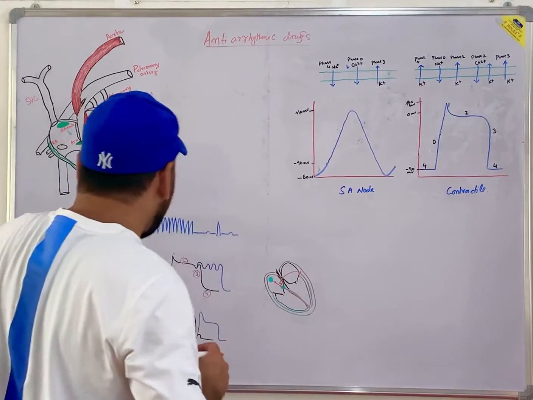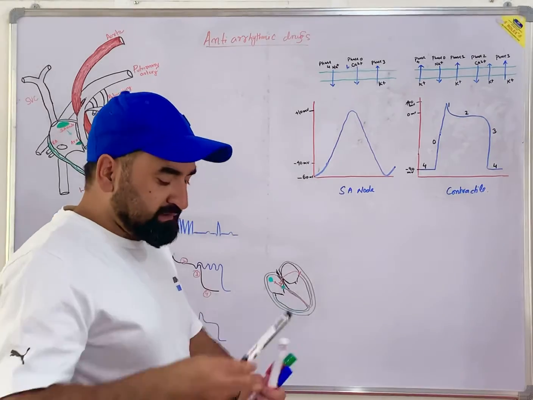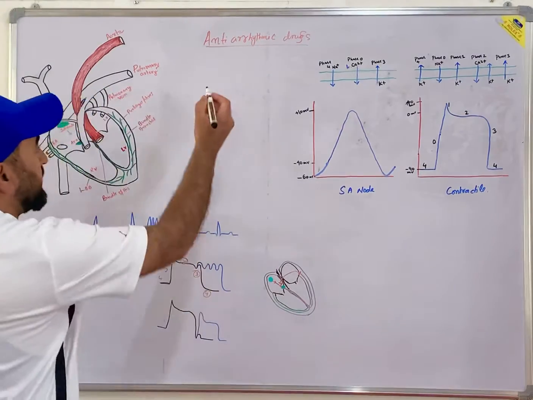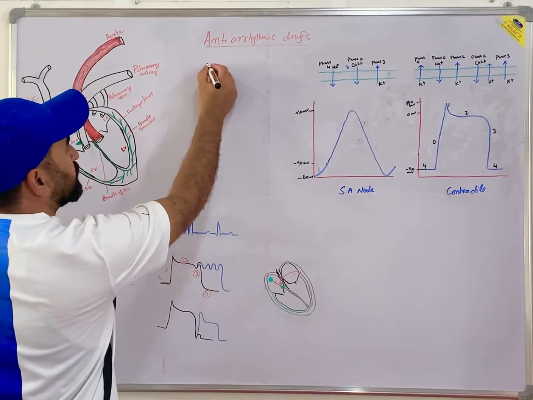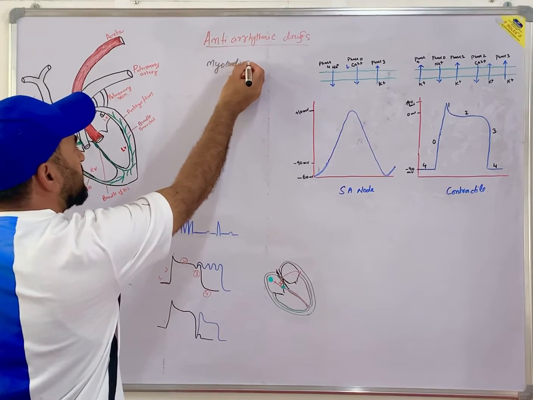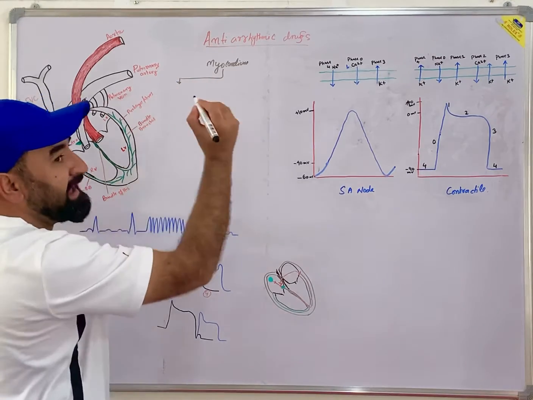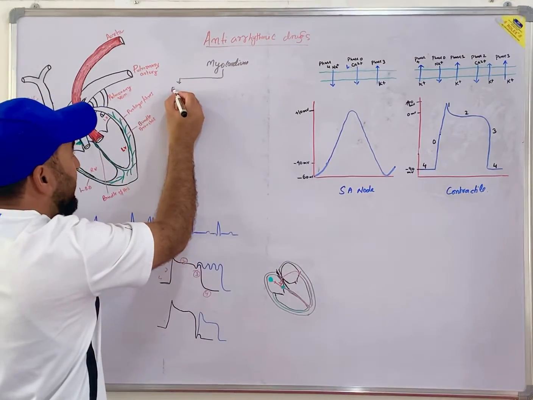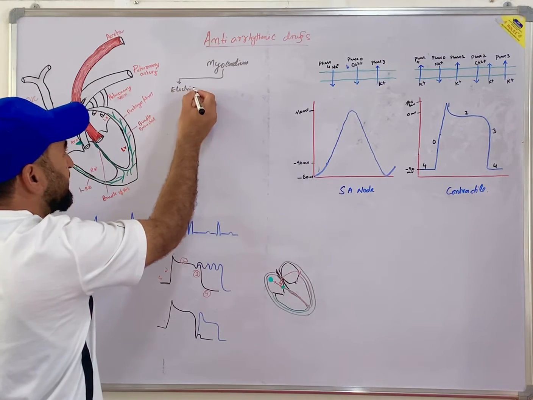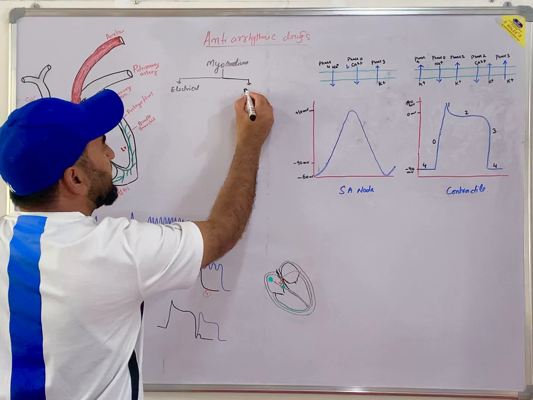Now, let me tell you first. You know that myocardium cells are of two types. One has the electrical activity, and another has the mechanical activity.